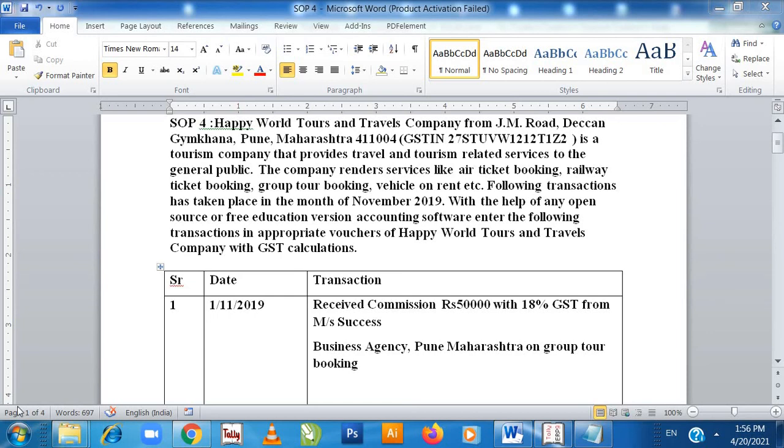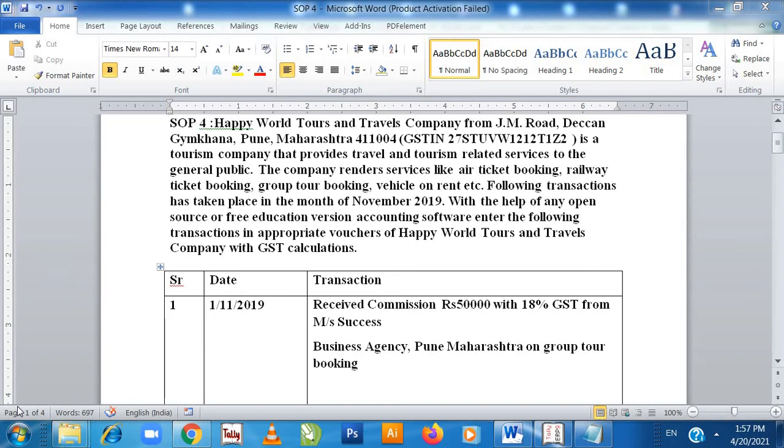Hi, here we are doing SOP 4 of HSC IT Commerce Computerized Accounting with GST. Now in this experiment, what does it say? Happy World Tours and Travel Company from JM Road, Deccan, Gymkhana, Pune, Maharashtra, with GST number 4110, is a tourism company that provides travel and tourism related service to the general public.